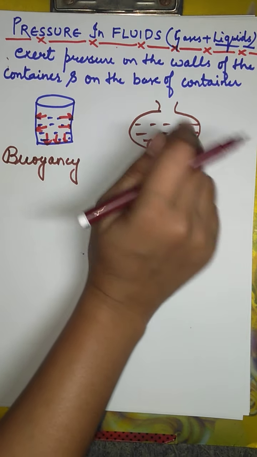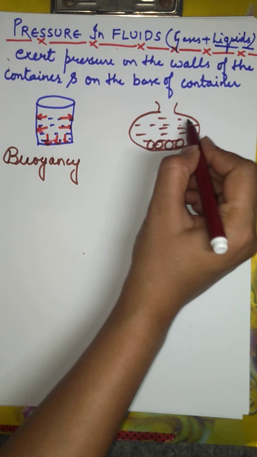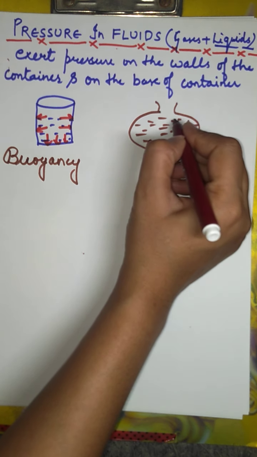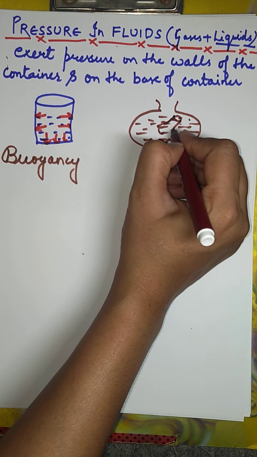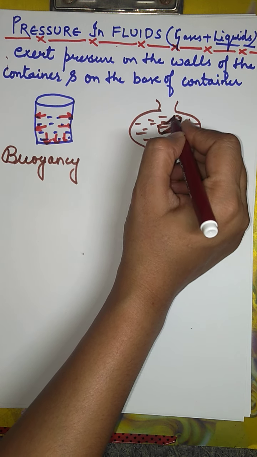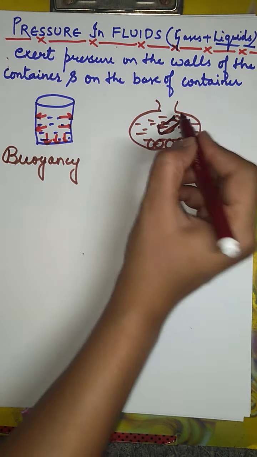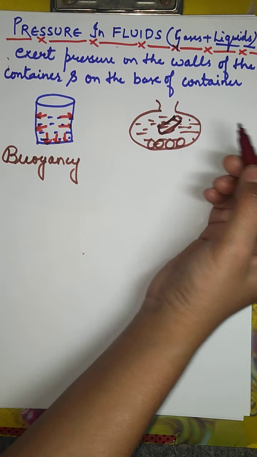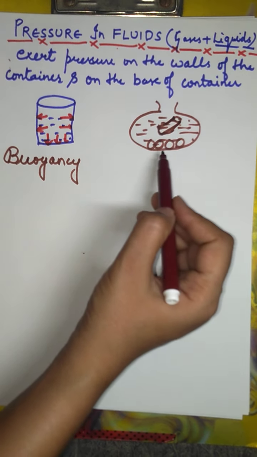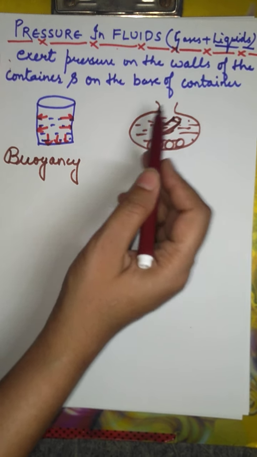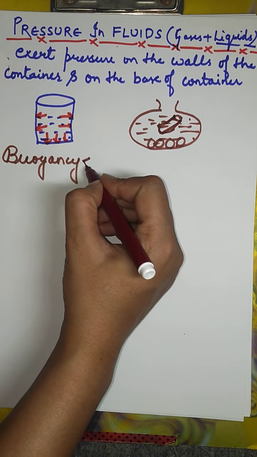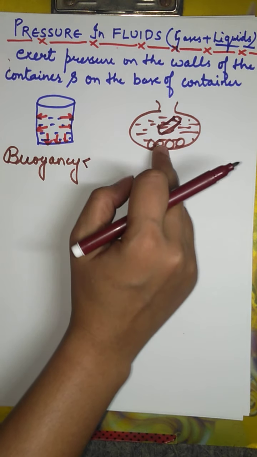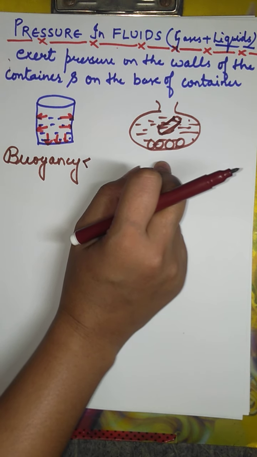And in the same fluid, if I put an empty plastic bottle, it will float. So why does the stone sink and the bottle float? Buoyancy plays a very important role behind this fact.